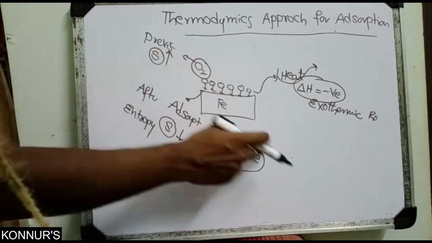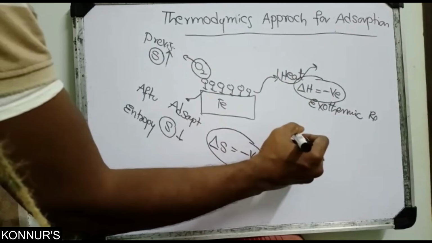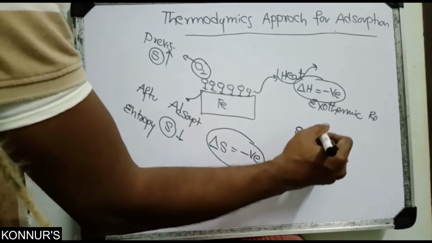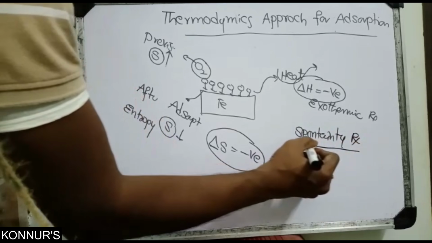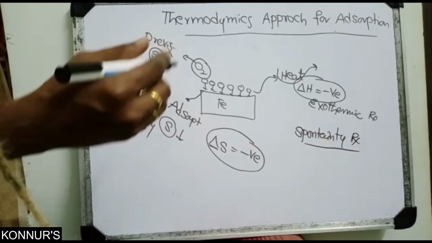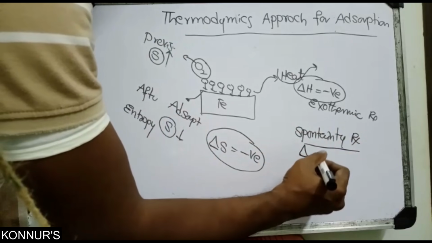So what about spontaneity, according to thermodynamics? A reaction that takes place spontaneously without any external force must have negative Gibbs energy.